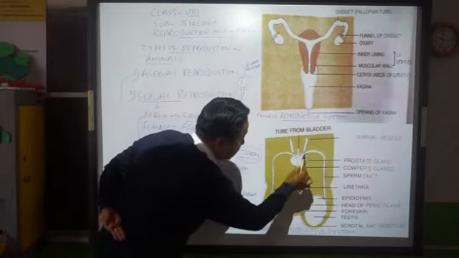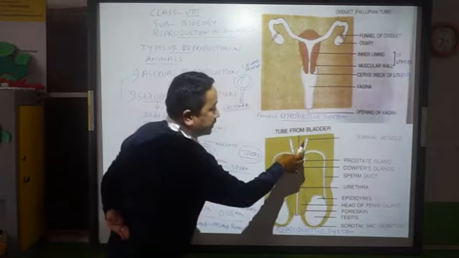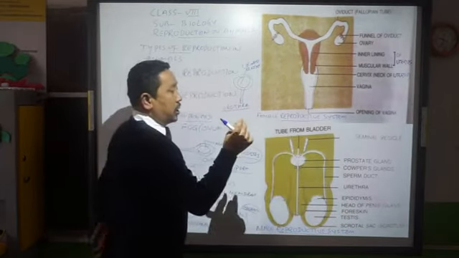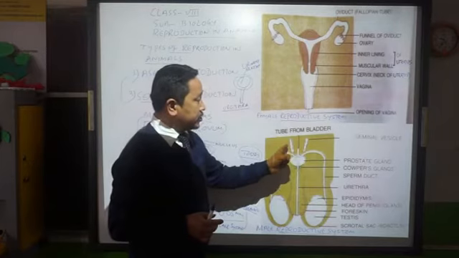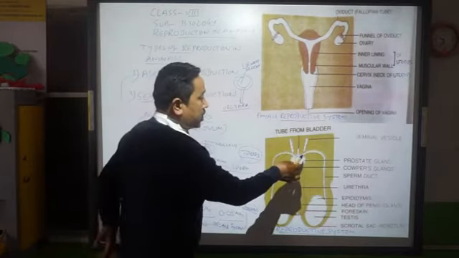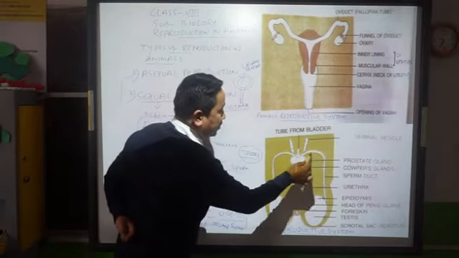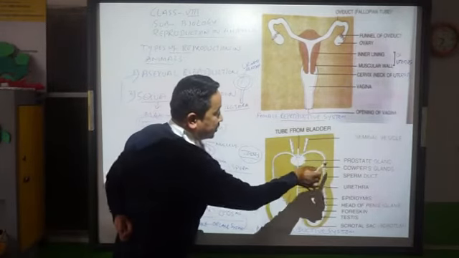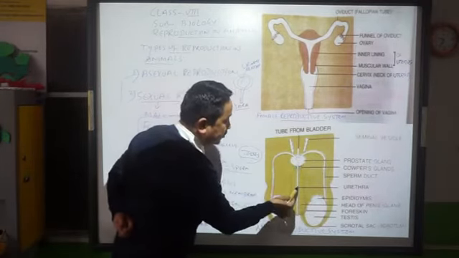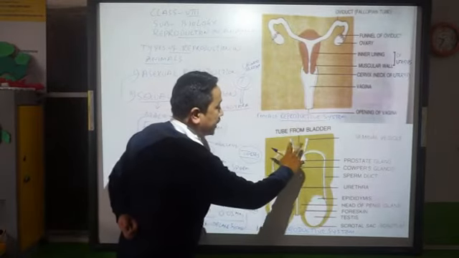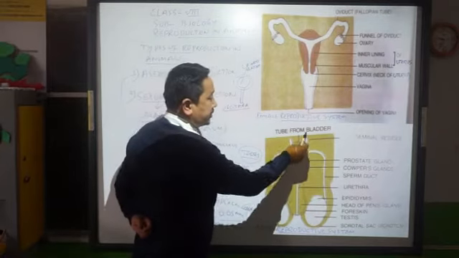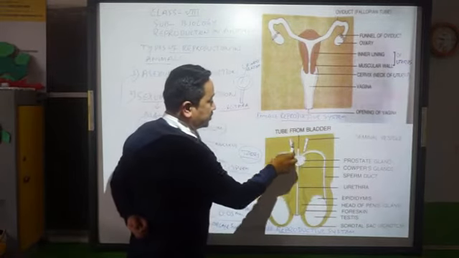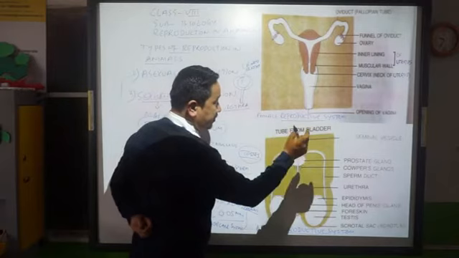Before the sperm duct opens into the urethra, there are two glands coming from two sides, each joining into a sperm duct.